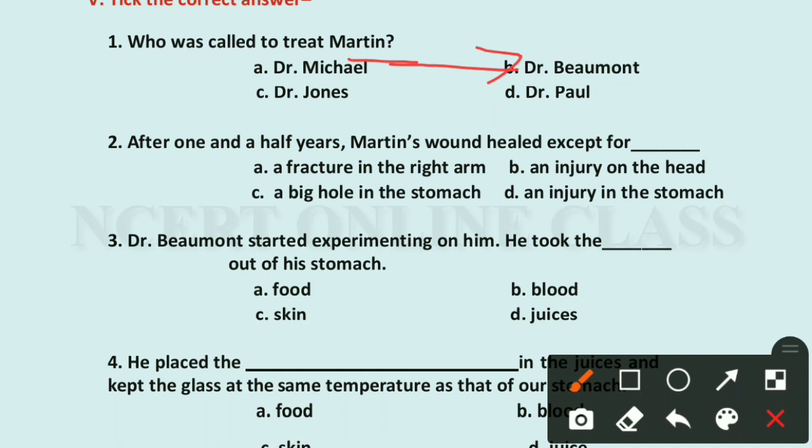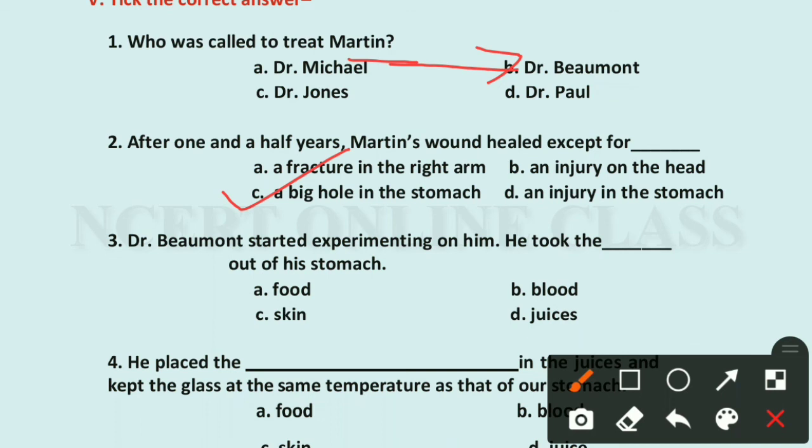Okay. Then after 1.5 years, Martin was left with a big hole in the stomach. Option C is the correct answer. Then Dr. Beaumont started an experiment on him.